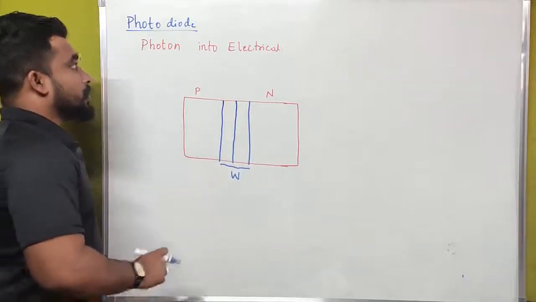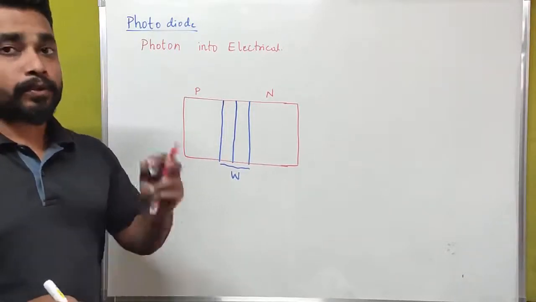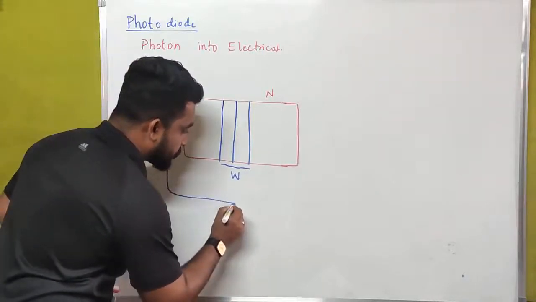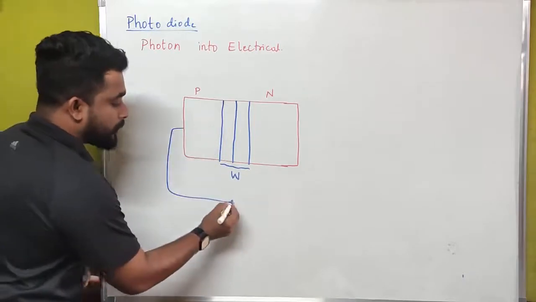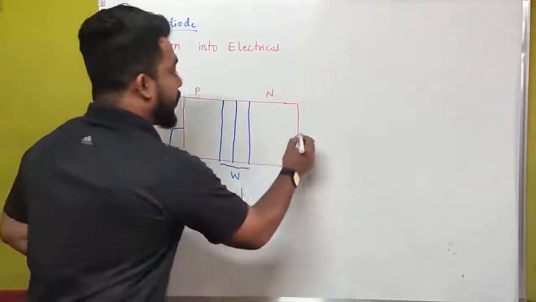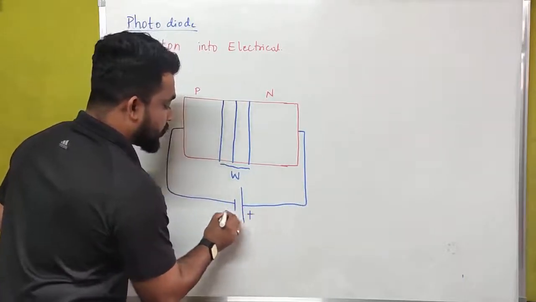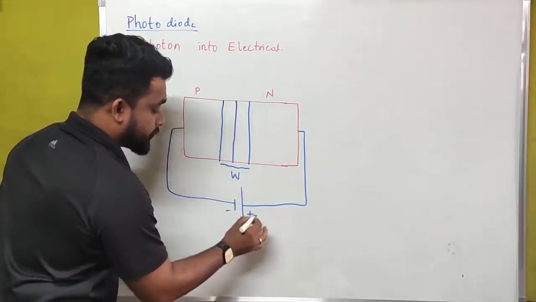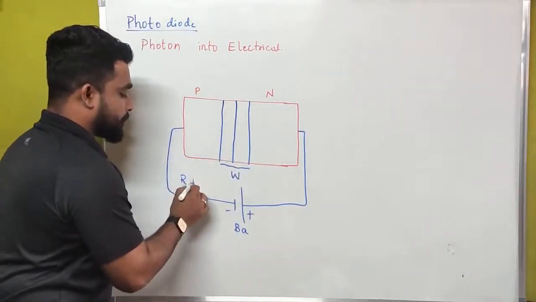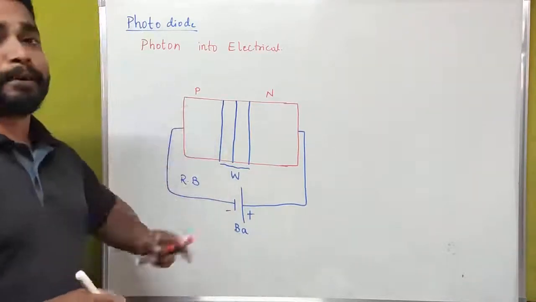Now, this photodiode behaves only in reverse bias condition. Why? That is more important. Because if this is a P type semiconductor, we have to connect it to the negative terminal of a battery, and the N type semiconductor has to be connected to the positive terminal of the battery. Look, this is in reverse bias condition. A photodiode always operates in reverse bias condition only.